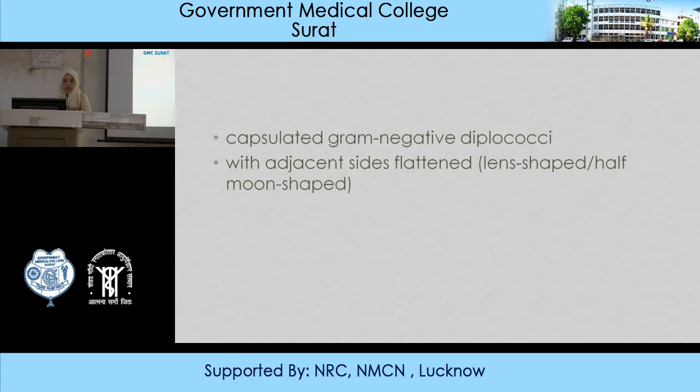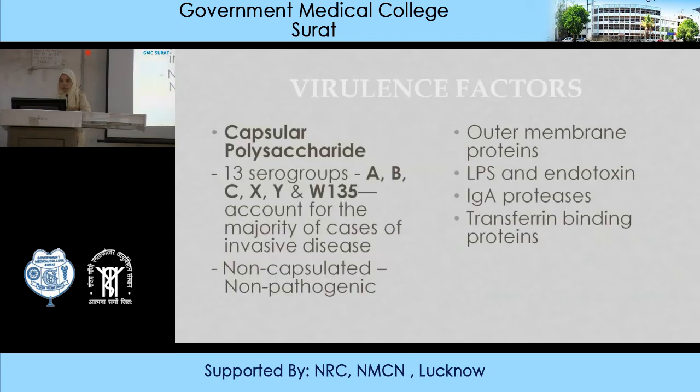They are gram-negative diplococci, but when you look at them, the adjacent ends are flat, okay? They are also called lancet-shaped or half-moon shaped. The virulence factor in this bacteria is most of the time the capsular polysaccharide, and this capsule protects it from complement destruction. So this remains a virulence factor.